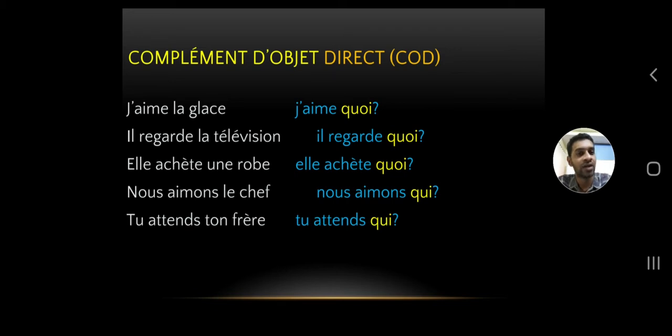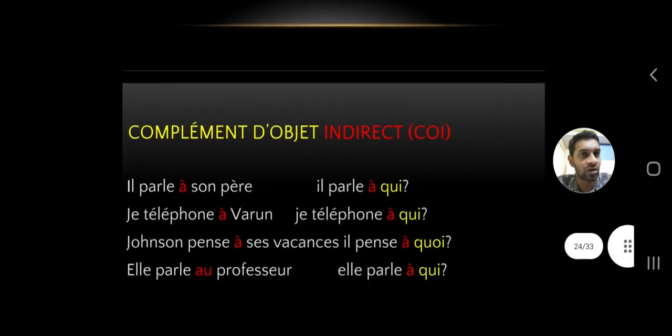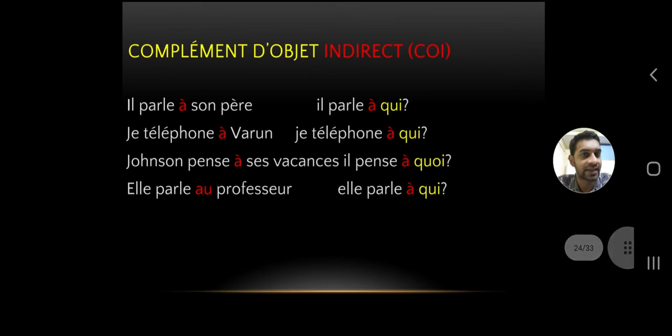When you're coming to complément d'objet indirect, COI, this is the indirect object. You can see there is a preposition between the verb and the object, highlighted in red.